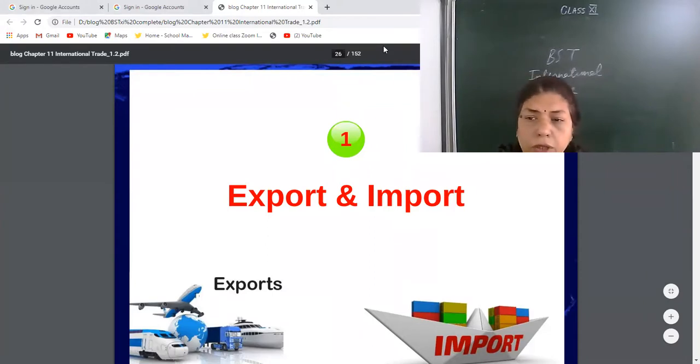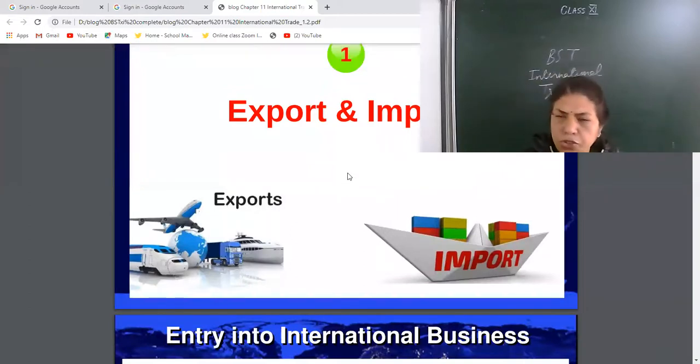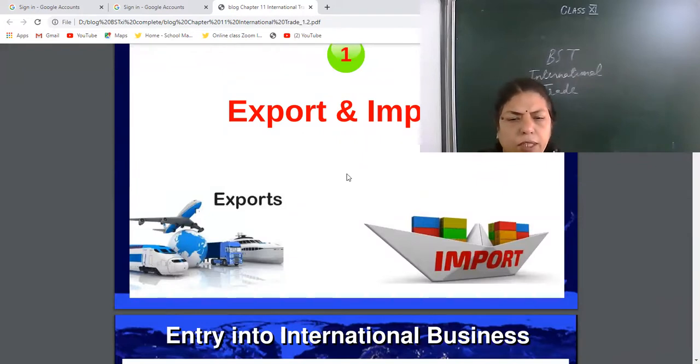Not only goods can be exported and imported, services can also be exported and imported. So tangible and intangible both can be sent to other countries and bought from other countries. Like in India, Japan is helping in metro, that is also taking services. Now banking, transportation, insurance, travel and tourism. Yesterday I gave you that example.